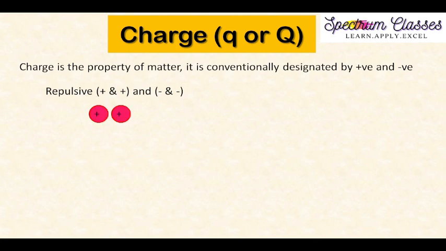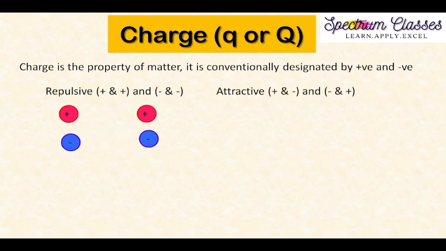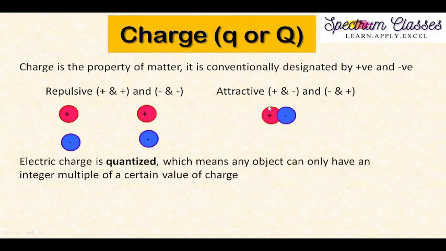Here I am going to show you a small animation. These are positive charges which repel each other, and negative charges repel each other. However, opposite charges, plus and minus or minus and plus, are always attractive and attract towards each other. How this plus and minus comes about, we will see just after this definition. Electric charge is quantized.